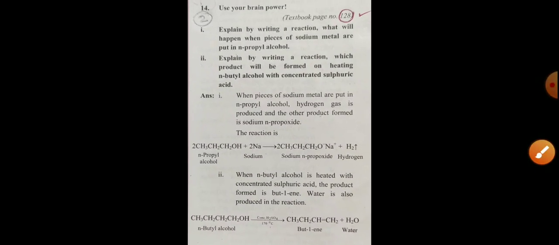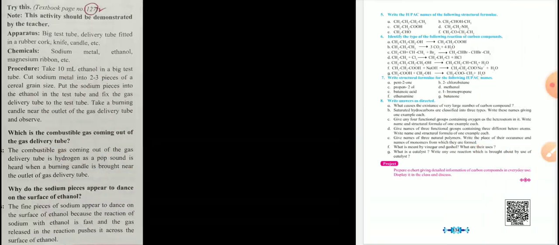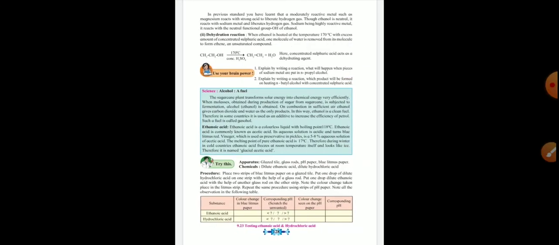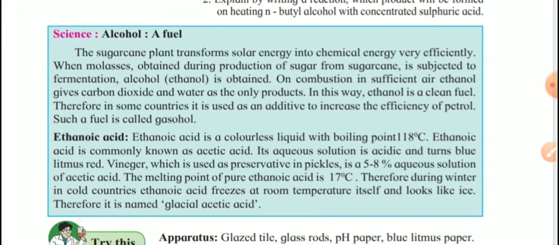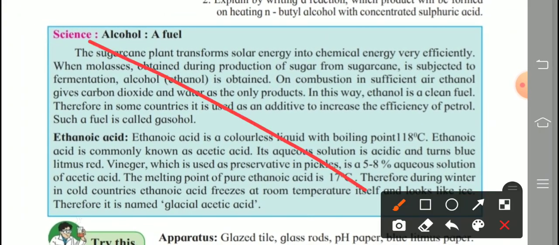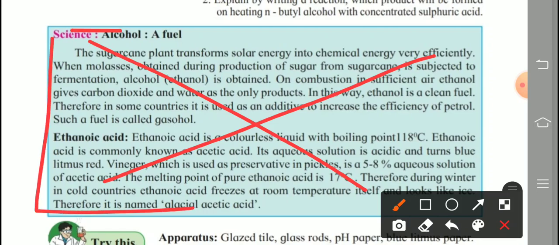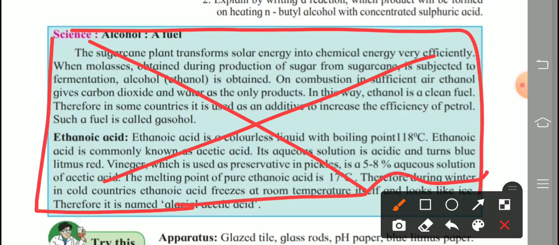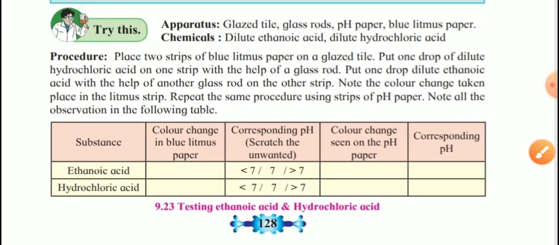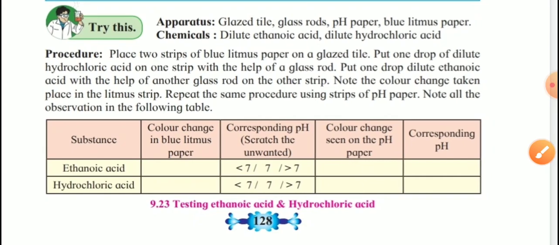So this is the answer to that use your brain power question. Come back to our page number 128. Now this green color box is omitted from our syllabus. Omit it. The PDF is already given to everyone in our group. So check that this part is omitted. Next, again try this activity given for us.